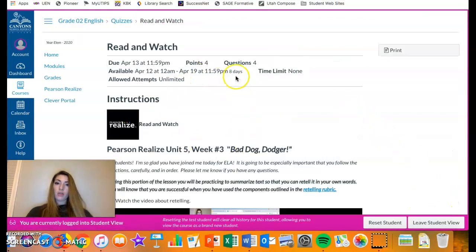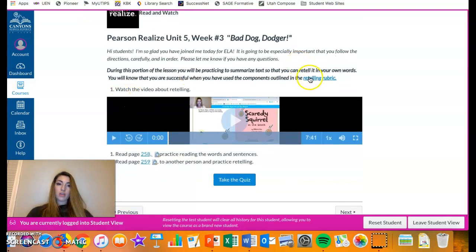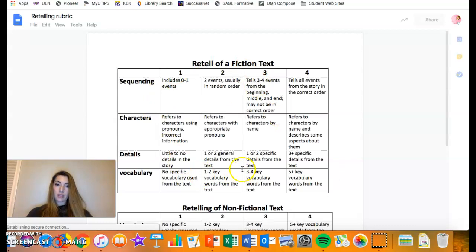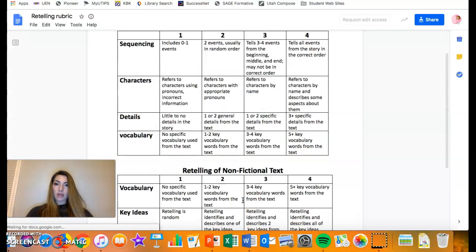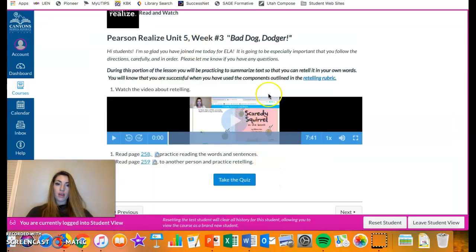Now for this one, you have to complete the quiz, and I'm going to show you what that looks like. So the first thing that we're going to do is read and watch. The first thing that I wanted them to do was look at this retelling rubric and make sure they understand what retelling is. So we did it a little bit last week. This is just kind of a reminder. This is something that they saw 2 weeks ago before spring break. So they'll go ahead and open that up and just take a quick look at that.